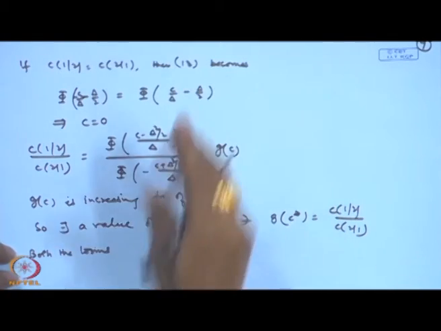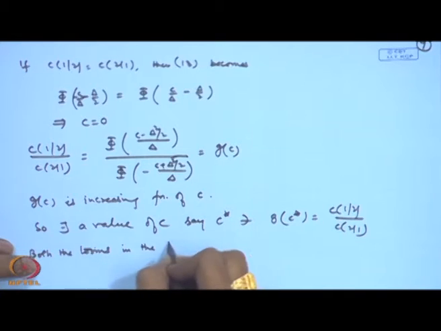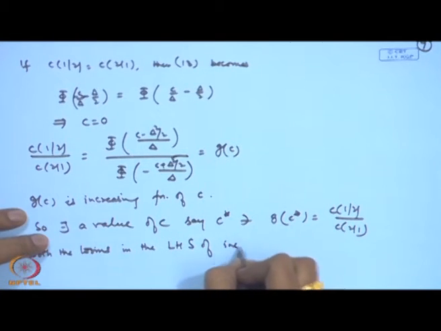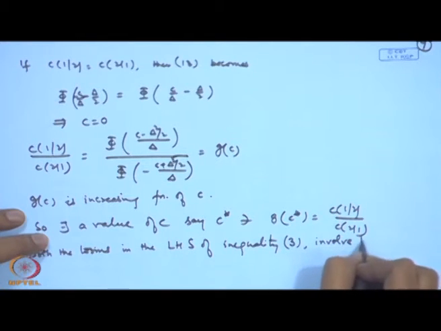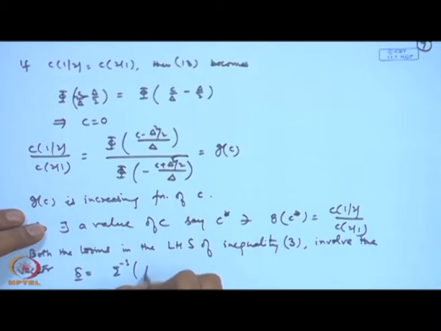So, we can consider they involve the vector delta is equal to sigma inverse (mu 1 minus mu 2).